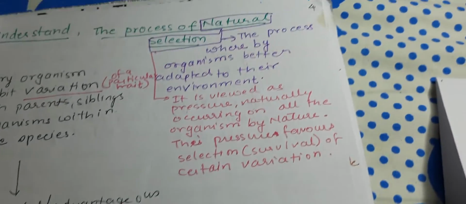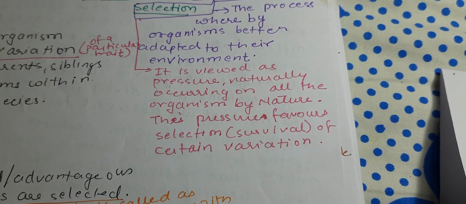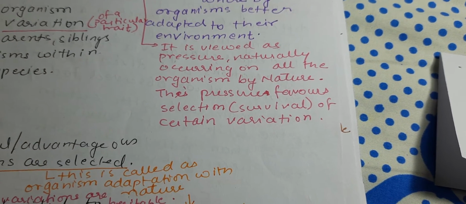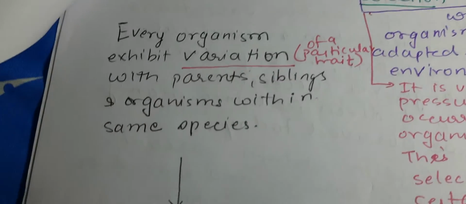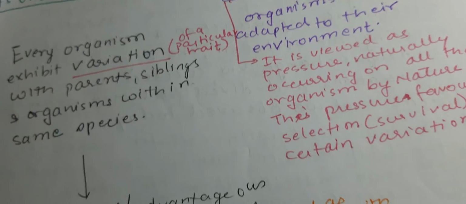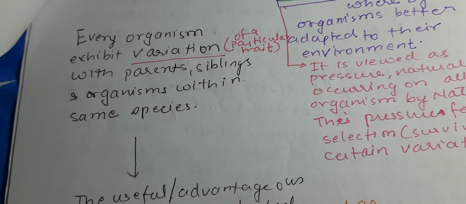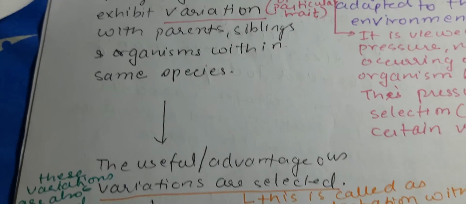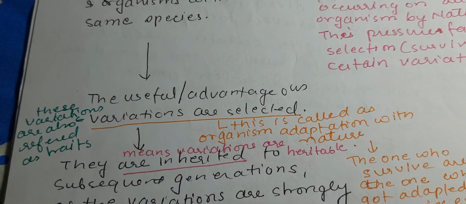Okay, and if you see, natural selection here is viewed as a pressure naturally occurring on all the organisms by nature, and this pressure favors the selection of certain variations. So there exists variation in the species. Now what will happen when the selection pressure, or nature's pressure, acts on the organisms of a particular species? The useful or advantageous variations are selected.